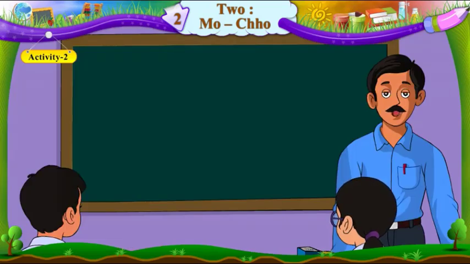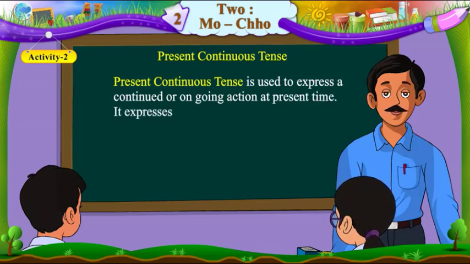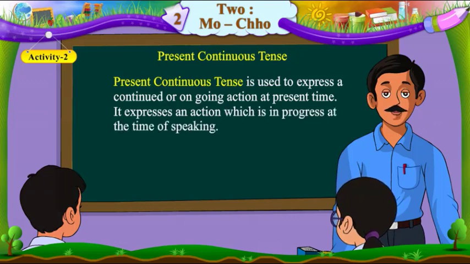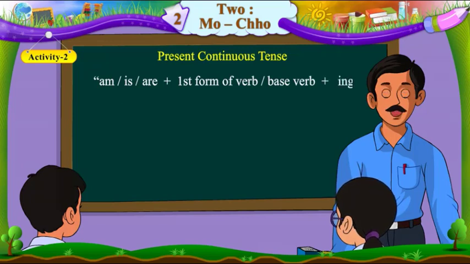Great job. Now let's understand present continuous tense. Present continuous tense is used to express a continued or ongoing action at present time. It expresses an action which is in progress at the time of speaking. Hint: am, is, are plus first form of verb or base verb plus ing. For example,